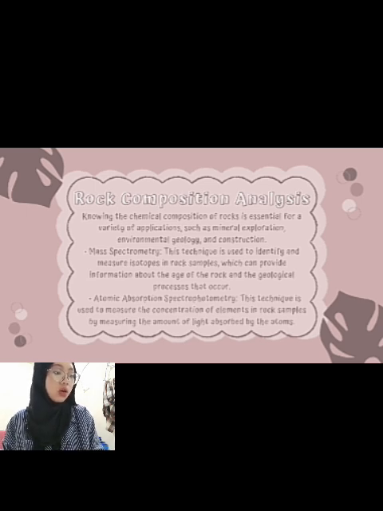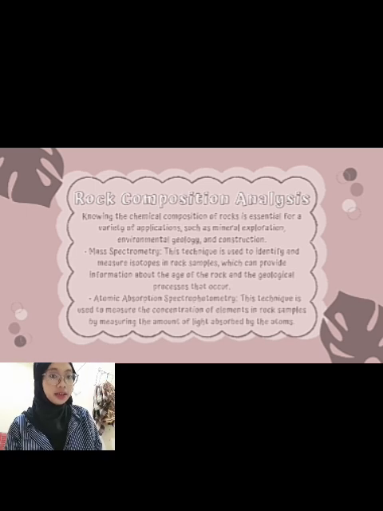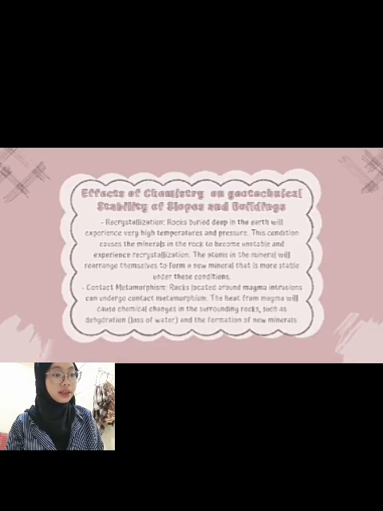Then there is atomic absorption spectrophotometry. This technique is used to measure the concentration of elements in rock samples by measuring the amount of light absorbed by the atoms. And then there is effects of chemistry on geotechnical stability of slabs and buildings.